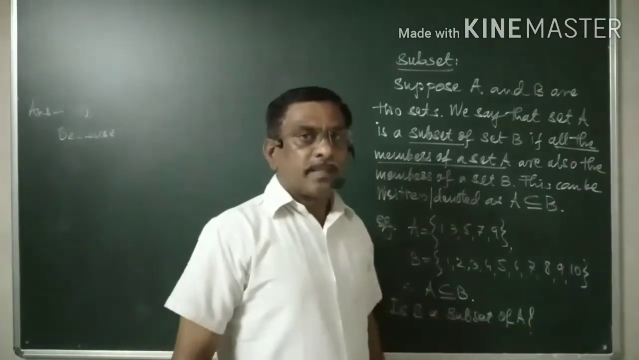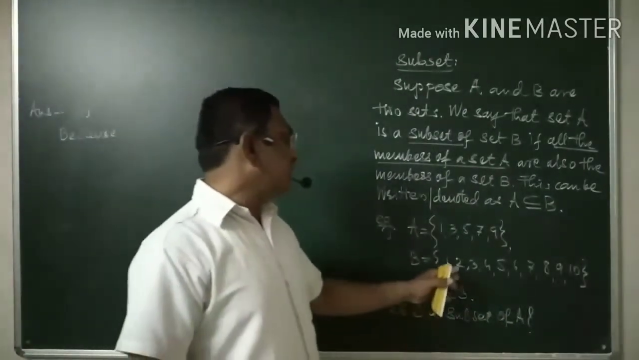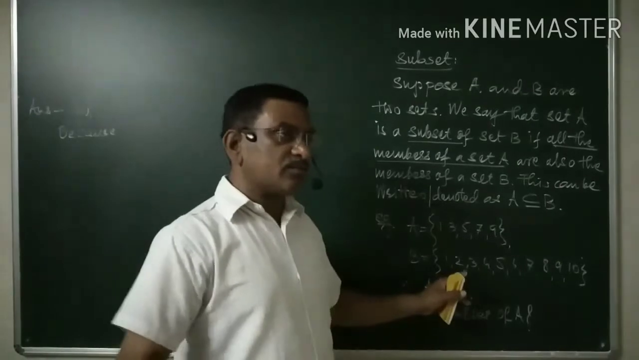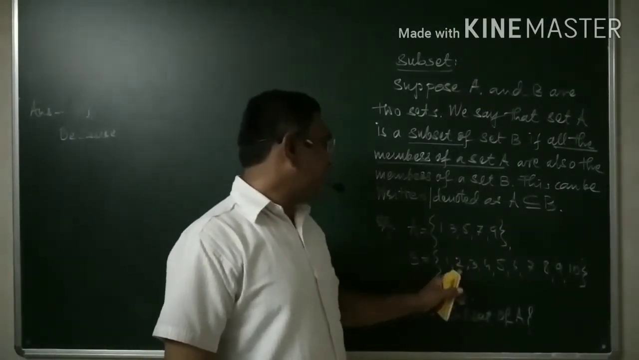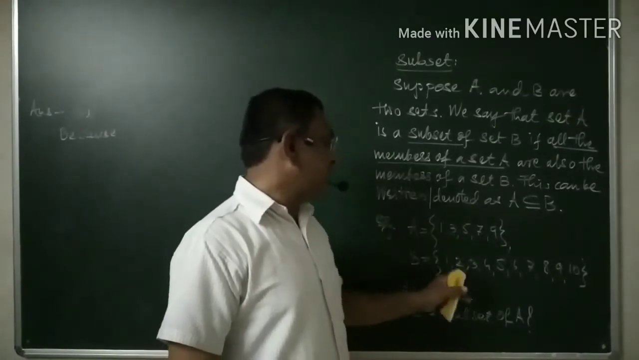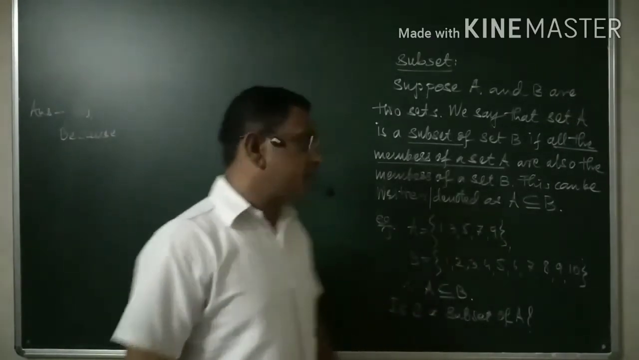which are not in the set A, and hence B will not work as a subset of A. Not only more than one: if you have at least one element, just one element, which is in B but is not in A, still B will not work as a subset of A.